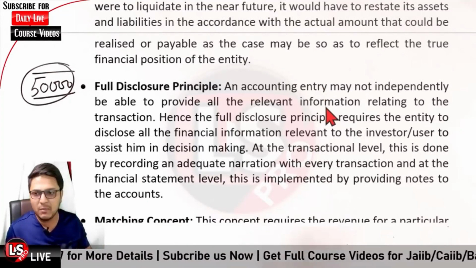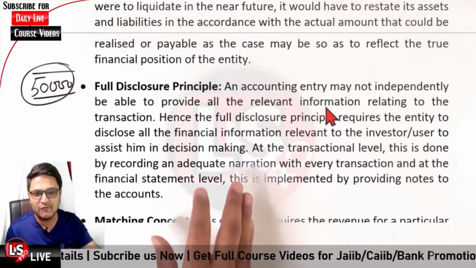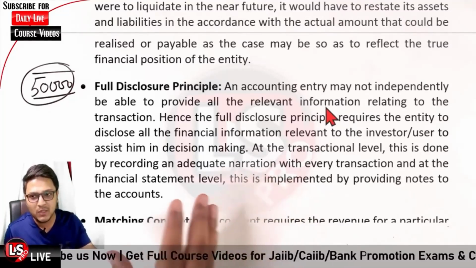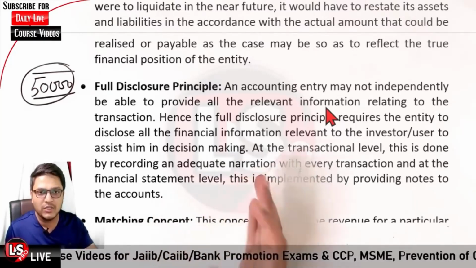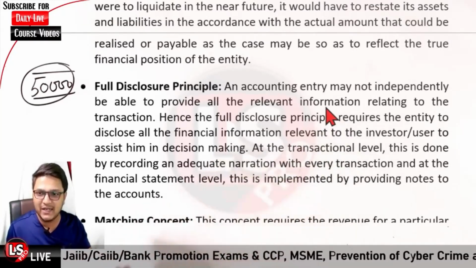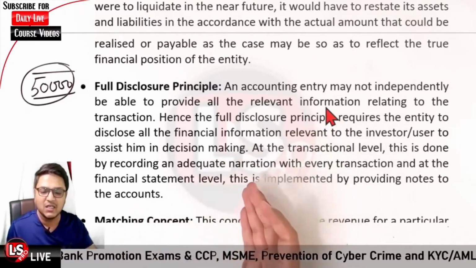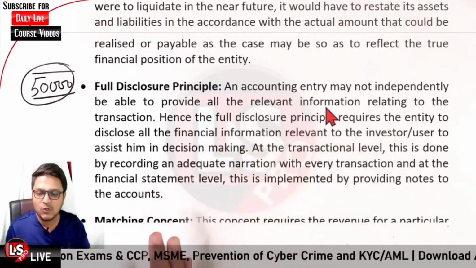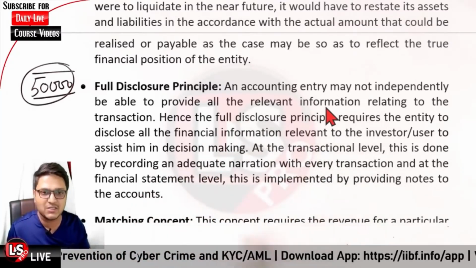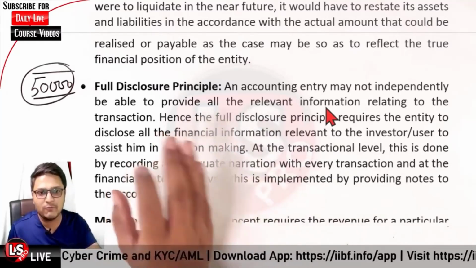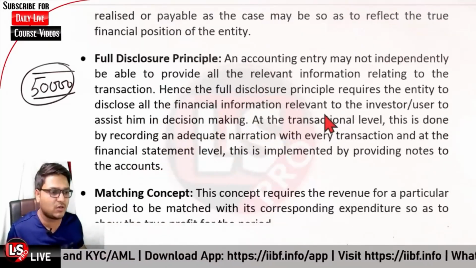The main purpose of financial statements and transactions is that the person concerned could interpret and understand the entries and the financial statements, and take a valuable decision based upon them. So there should be full disclosure of the entries or transactions.